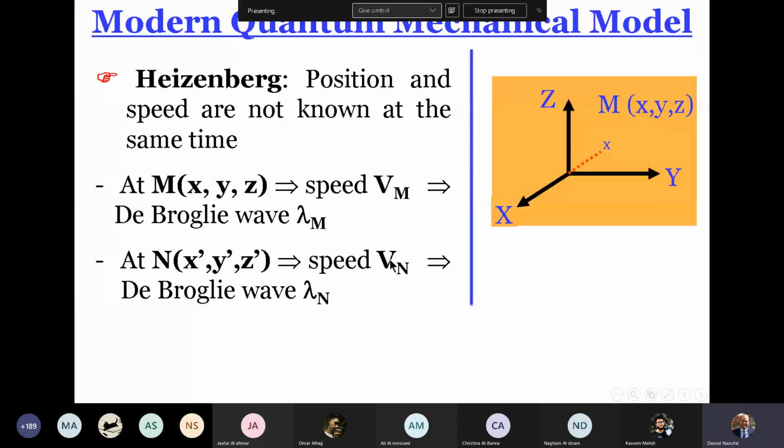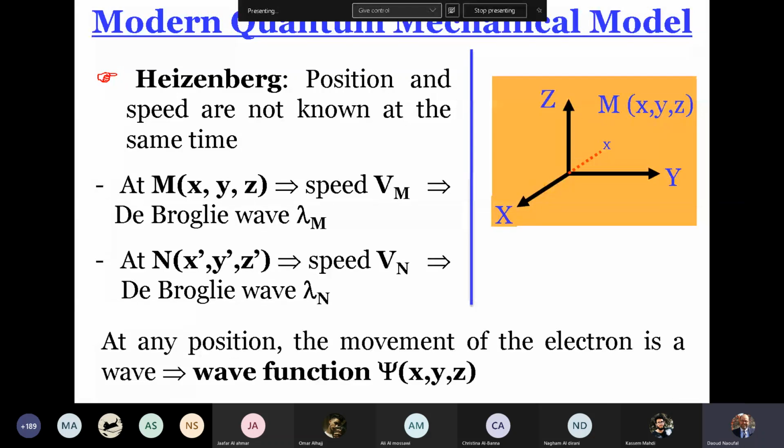But perhaps the electron is not at this position. I suppose that the electron is at M. So I calculate Vm, and when I calculate Vm, I calculate lambda m. If the electron passes to another point N, the speed is different, the lambda is different. So I will say that the motion of the electron in the atom around the nucleus is a wave.